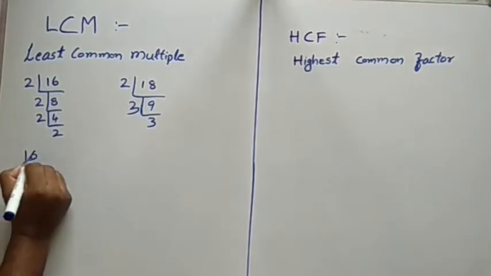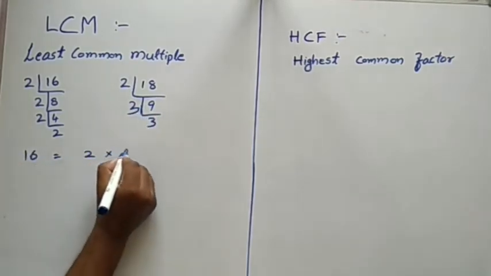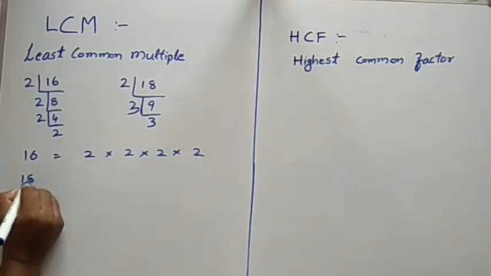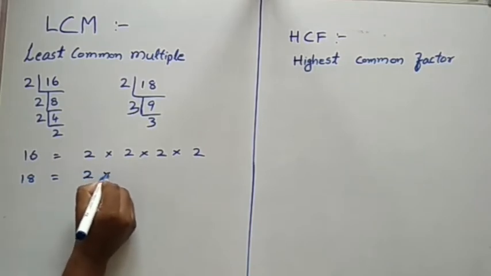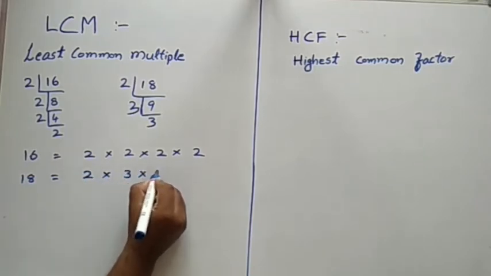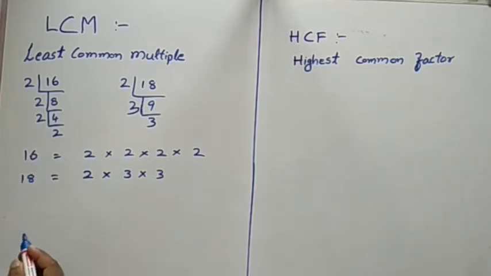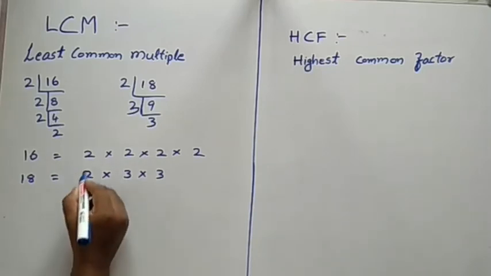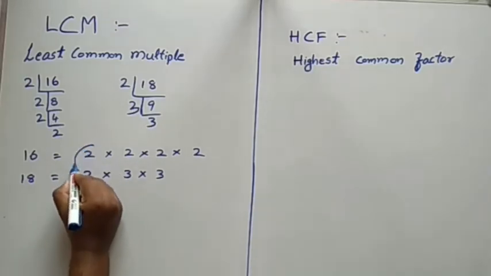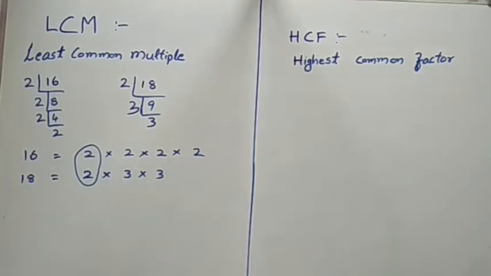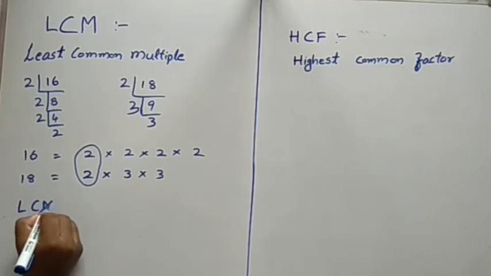If you write here, 16 equals 2 into 2 into 2 into 2, and 18 equals 2 into 3 into 3. Now the least common multiple: the 2 is common one time, and 3 is not there, and 3 is also not there. So how do we write LCM?